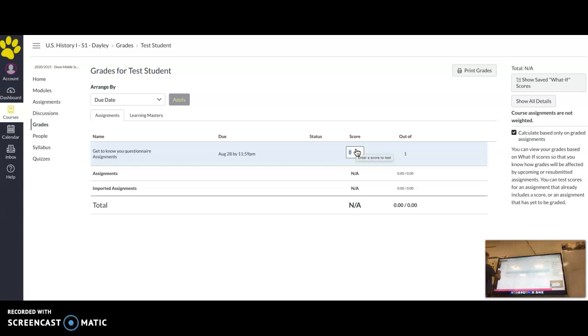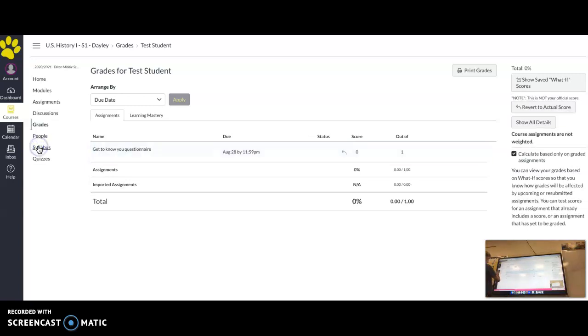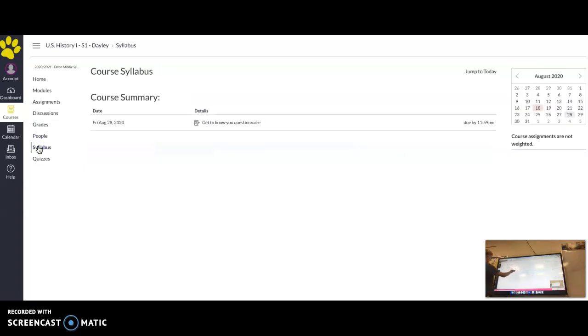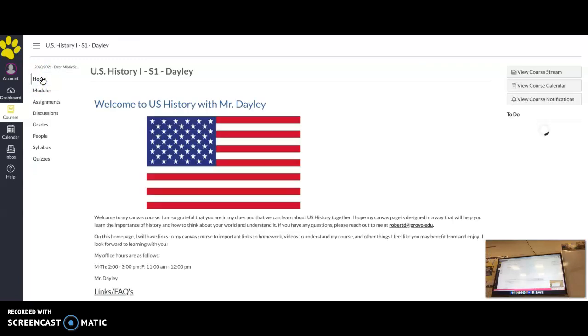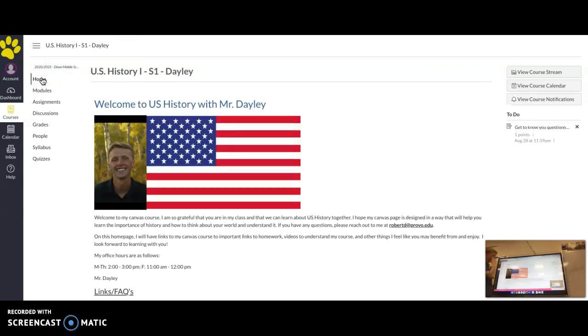This next one is syllabus, and this will just have a list of the different days. And then quizzes also will have all the different quizzes that are posted. Right now there's nothing, but there will be something soon. Don't worry about this people link. That won't be on there when you get on there. And you can always come back to home, and it will always take you to this home page.